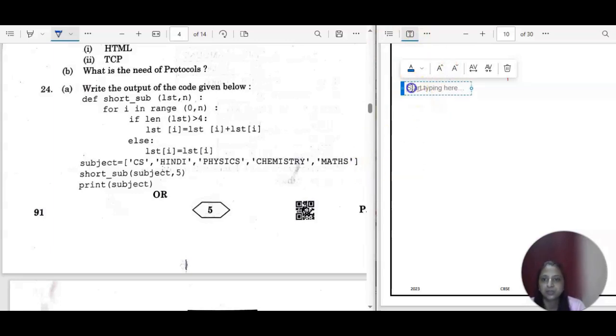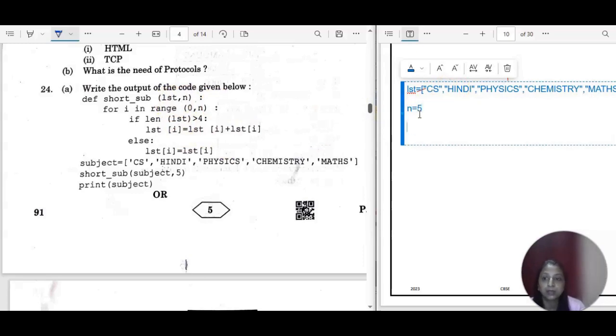So the value of this subject, LST, is the same list here. We have CS, and then Hindi, and then physics, and then chemistry, and then maths. These are the values, and now the values are passed to this. So LST is this only, and the value of this n is equal to 5.